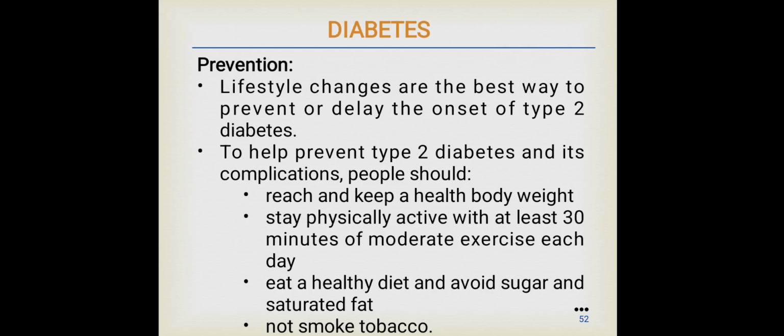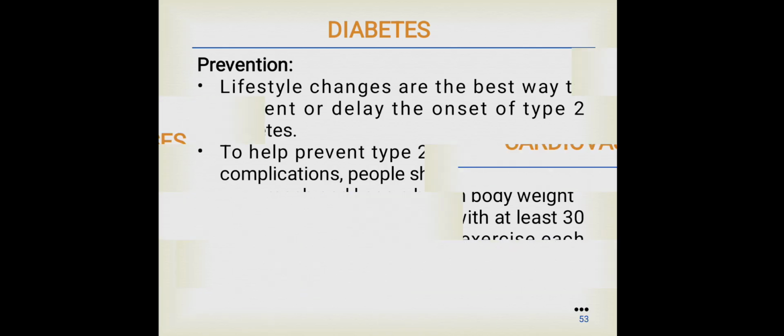Prevention. Lifestyle changes are the best way to prevent or delay the onset of type 2 diabetes. To help prevent type 2 diabetes and its complications, people should reach and keep a healthy body weight. Stay physically active with at least 30 minutes of moderate exercise each day. Eat a healthy diet and avoid sugar and saturated fat, and they should avoid smoking.